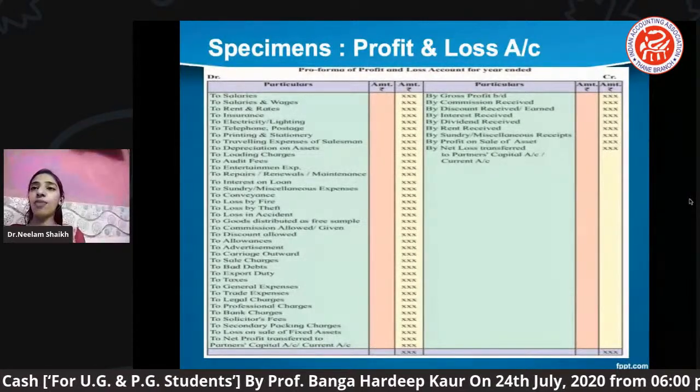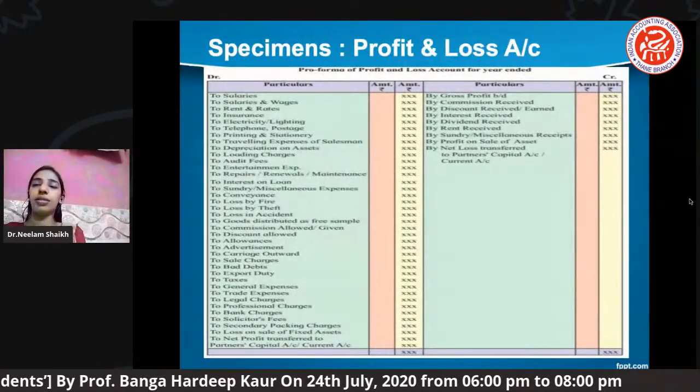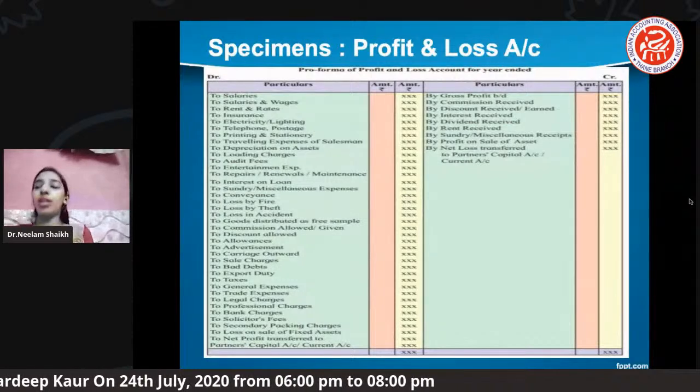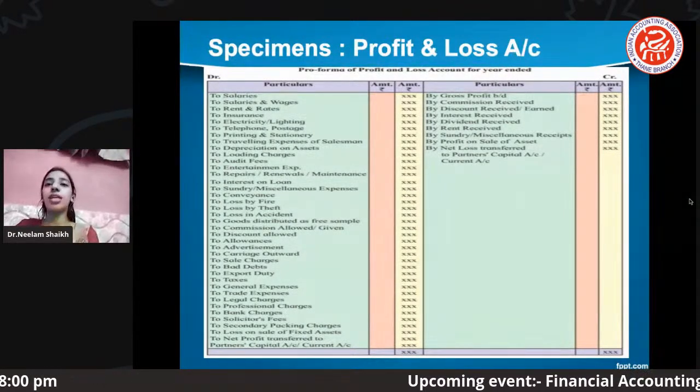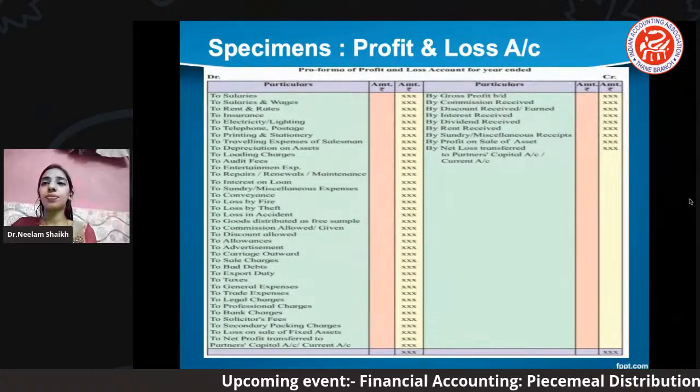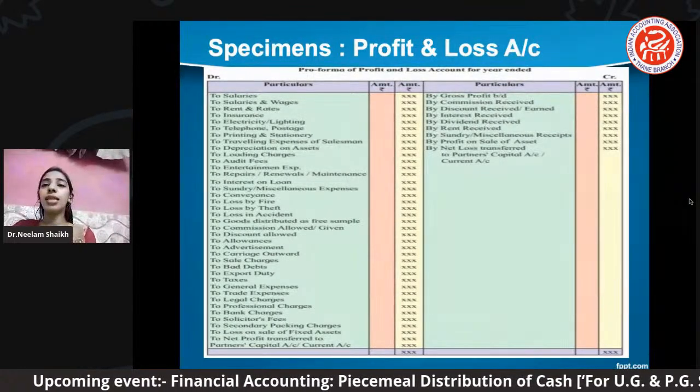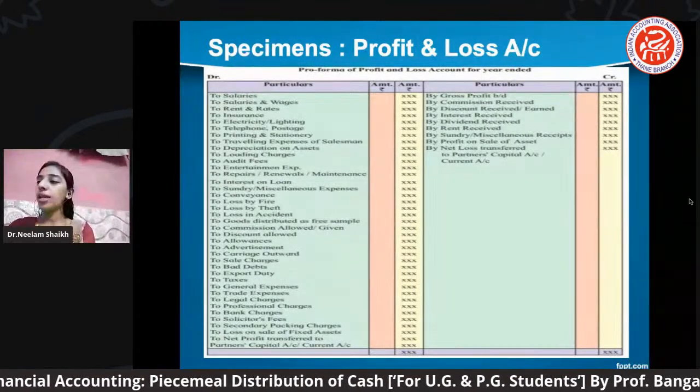Now this pro forma which you can see in the slide is nothing but your profit and loss account. अब ये pro forma आपको mention क्या कर रहा है? You can see in this pro forma, on the debit side we have taken all the expenses.